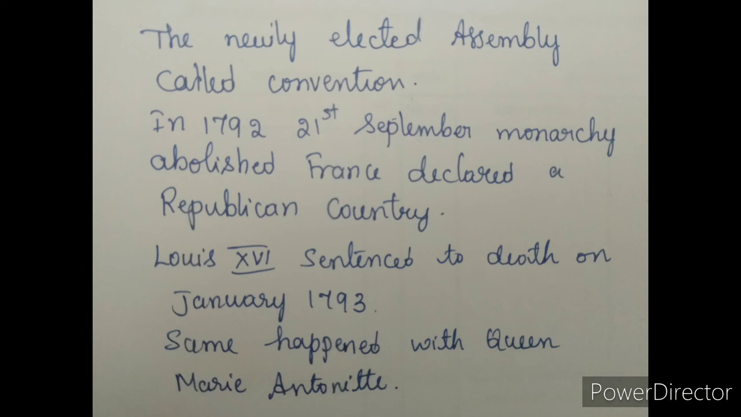Louis XVI was sentenced to death on the charge of treason on 21st January 1793 and executed publicly at the Place de la Concorde. The same thing happened to his wife also, that is Marie Antoinette. Understood? Louis XVI was sentenced to death on 21st January 1793. The same thing happened to his wife also. Is it clear, children? Next class we will continue with the Reign of Terror. Is it clear? Thank you, children.